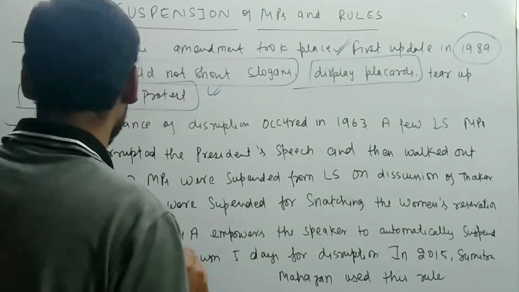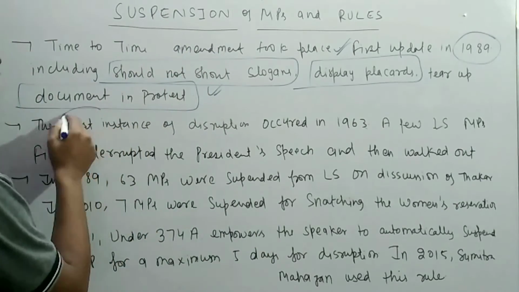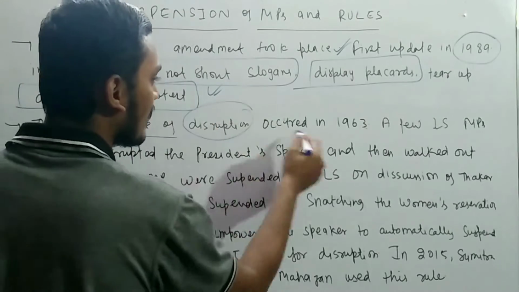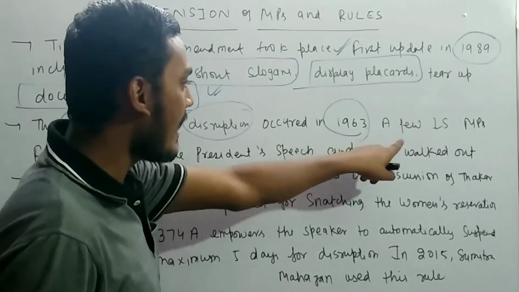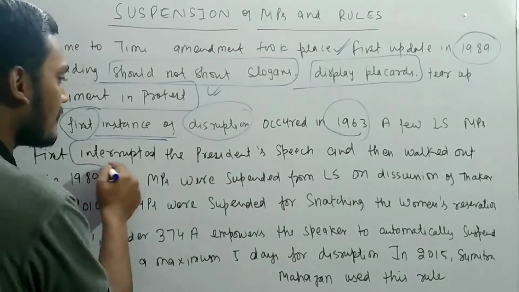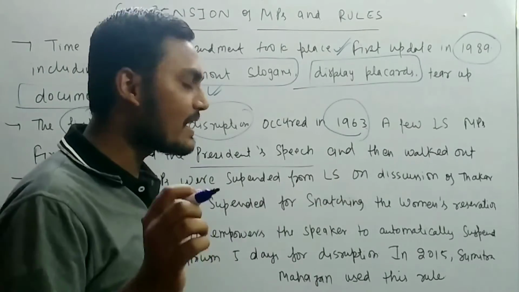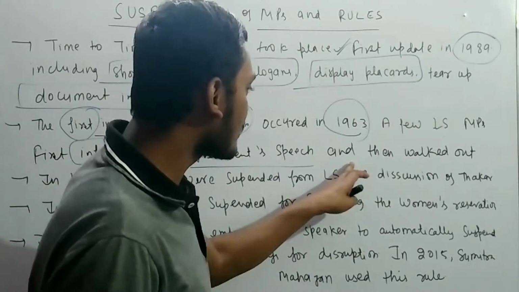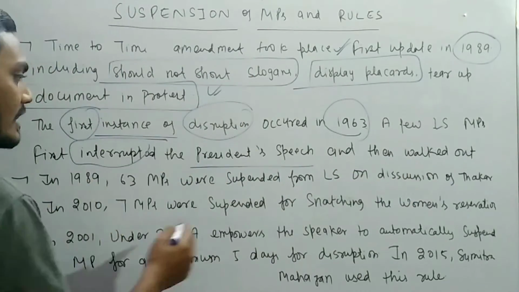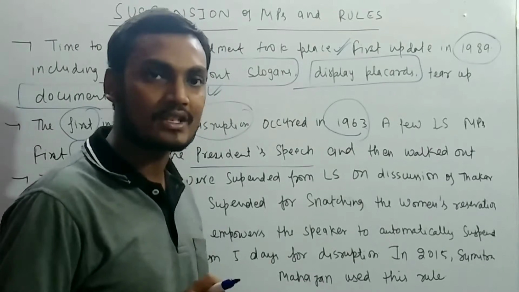This is very important. If you talk about suspension, the first instance of disruption occurred in 1963, when a few Lok Sabha MPs interrupted the President's speech, and the President was Sarvepalli Radhakrishnan. Remember that. They disrupted and then walked out. This led to the suspension of MPs.